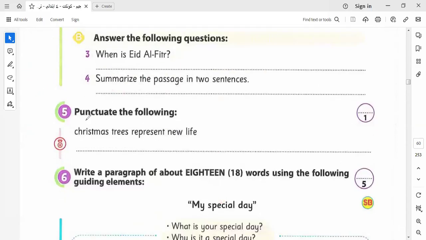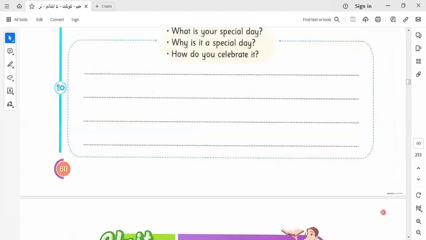Here we have the punctuation. What can I do? I underline the letter and I write it in a capital letter. Let's go to the last part here in this unit.